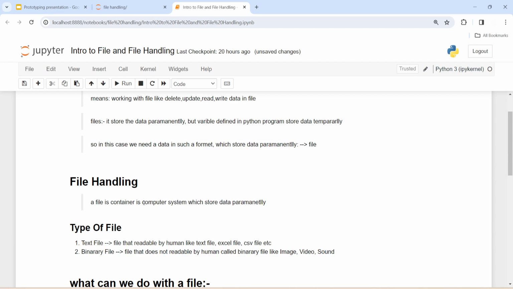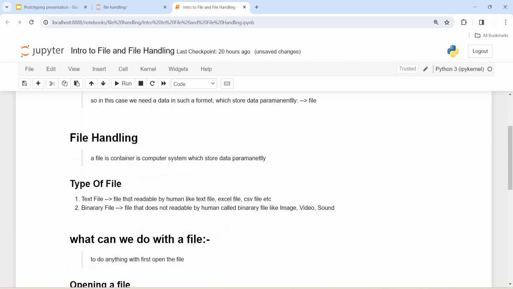Say I have a text file. This text file will be available forever until you delete it. Even after you restart your computer, it will not delete the data available in the file. So that's why we need files: because we want data to be stored permanently, not temporarily.